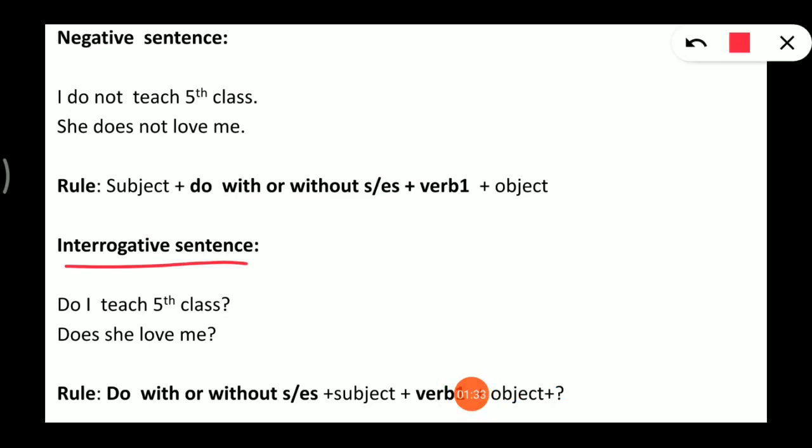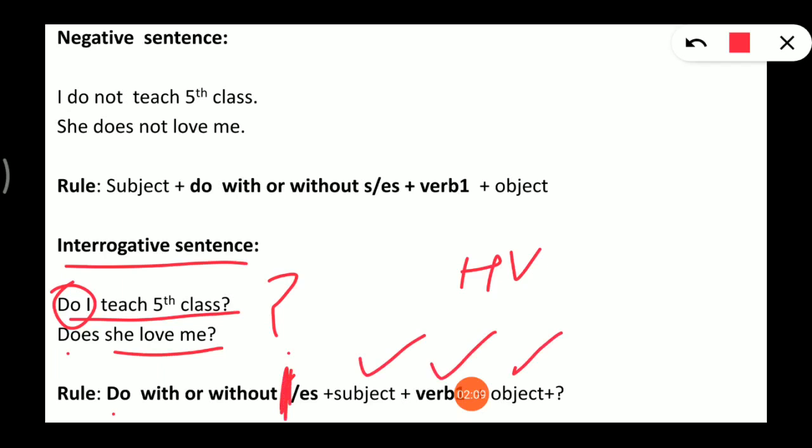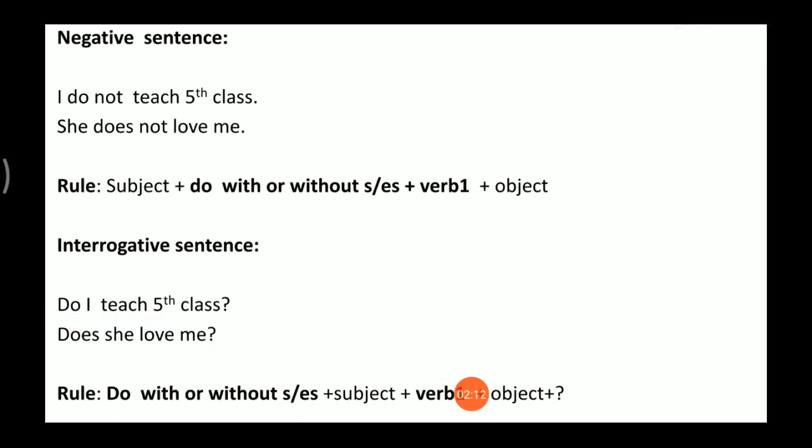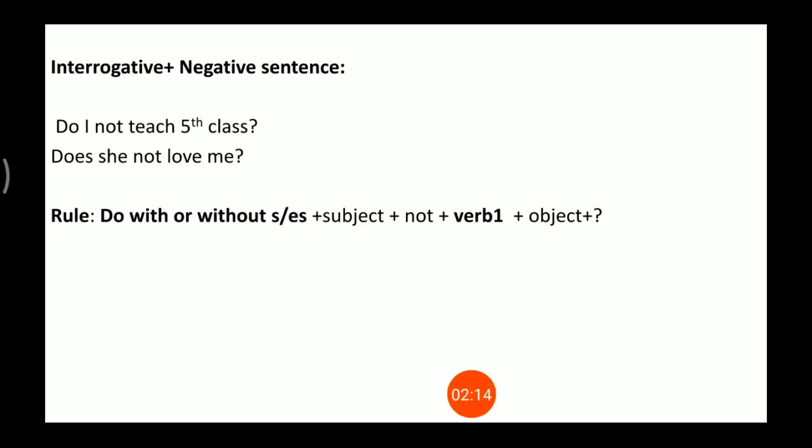Then after comes interrogative sentence. In interrogative sentence helping verb comes in the beginning, before the subject. Do I teach fifth class? And at the end of the sentence there is a question mark. Does she love me? So first of all the rule: helping verb do with or without es, then after comes subject, then after verb 1, and then at last there is a question mark.